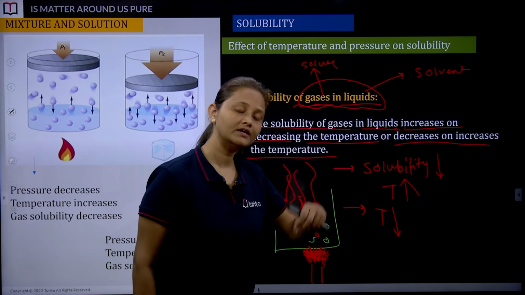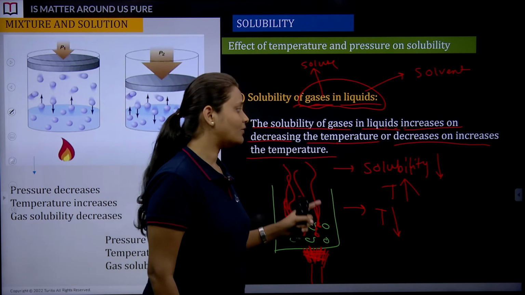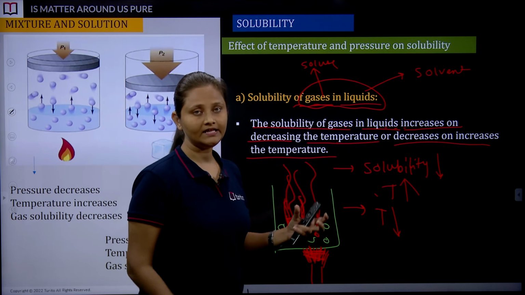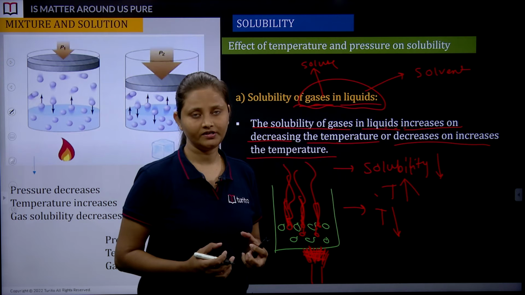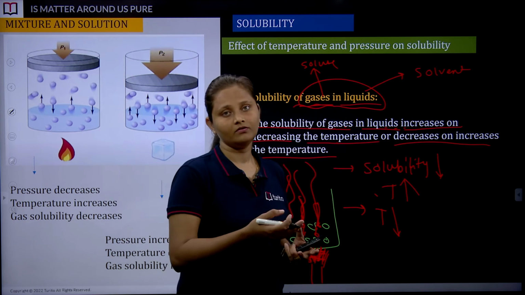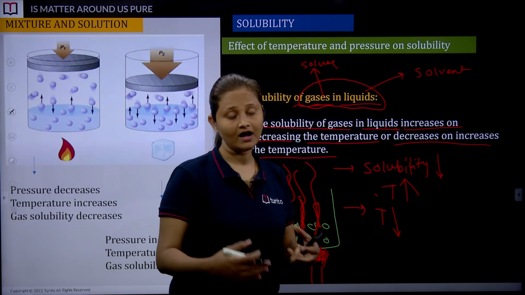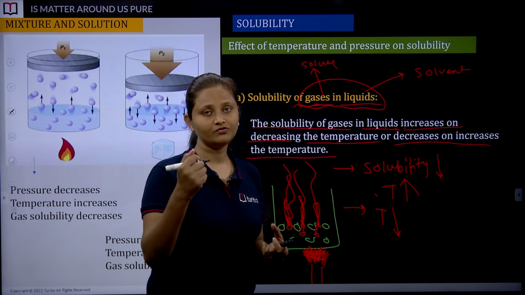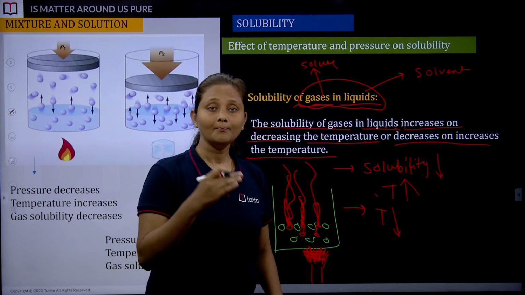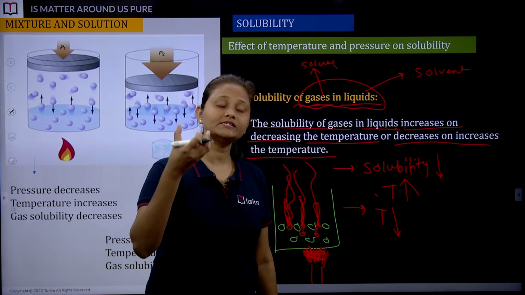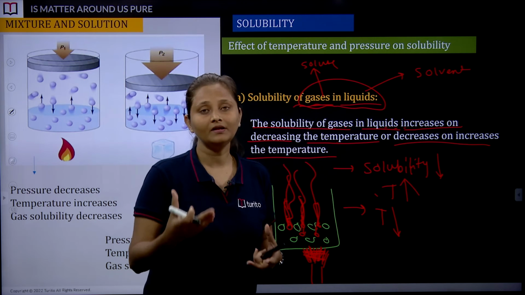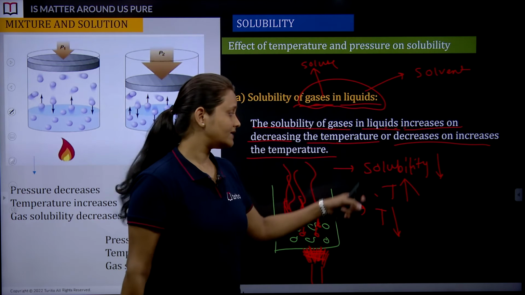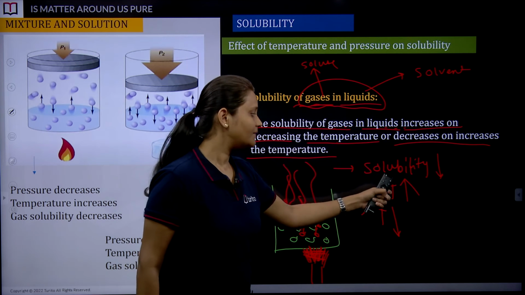Here we are going to decrease the temperature, because we have just covered that when we increase the temperature, these gaseous molecules get extra charged. They are very energetic already. If I do not supply the heat, they still have enough energy to move here and there because of their structural arrangement, which we have seen in the physical classification of matter. But if you supply heat and raise the temperature, the energy is going to double, and because of that they are going to escape the solution. That's how I say solubility decreases on increasing the temperature.